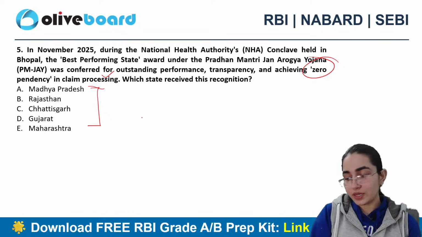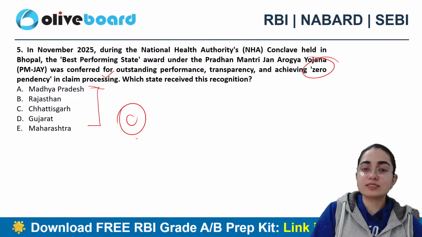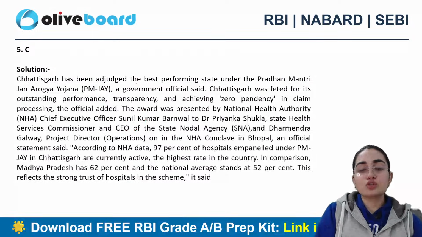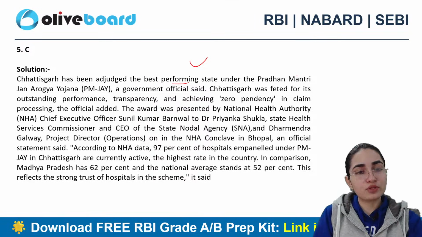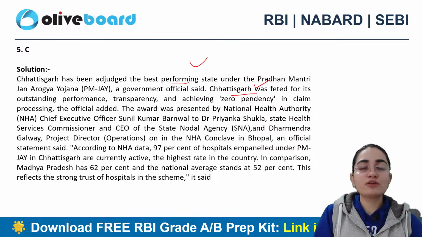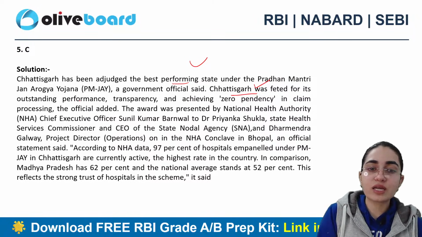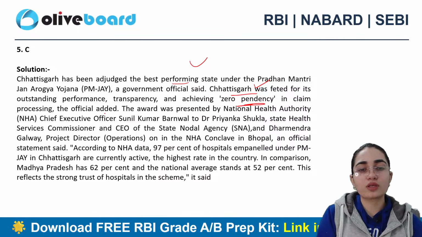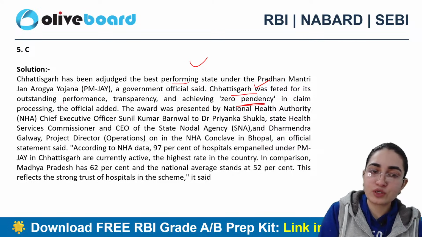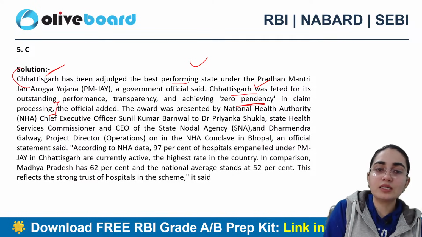Okay, Chhattisgarh. Anyone else? Exactly. C is the correct answer, that is Chhattisgarh. So it is the one which has been the best performing state under Pradhan Mantri Jan Arogya Yojana. Government officials said that Chhattisgarh was selected for its outstanding performance, transparency, and achieving zero pendency in claim processing. Along with that, this is what the official has added here. So this much information is more than enough. They can ask you about the particular state also.